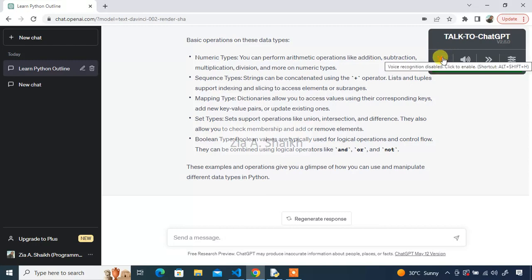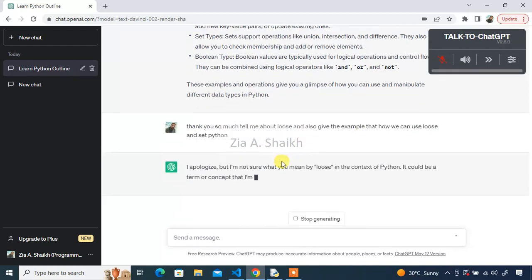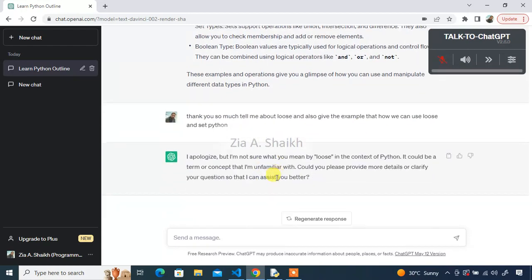Let's ask another question about loops. Tell me about loops, and also give the example of how we can use loops inside Python. I'm asking about loops.